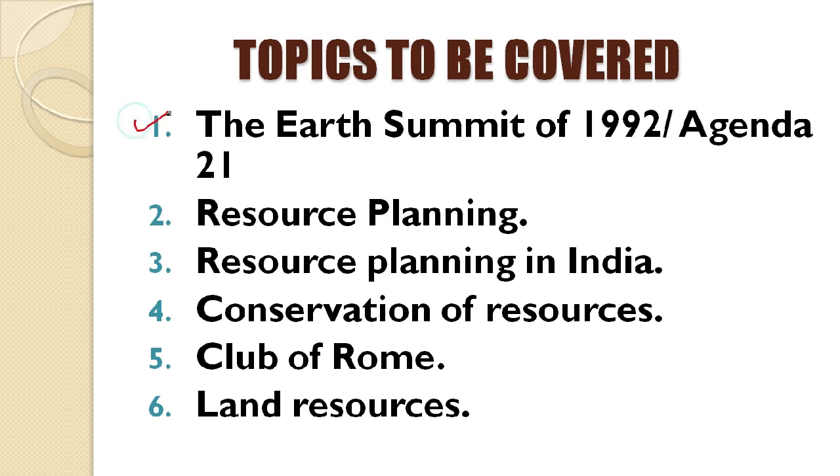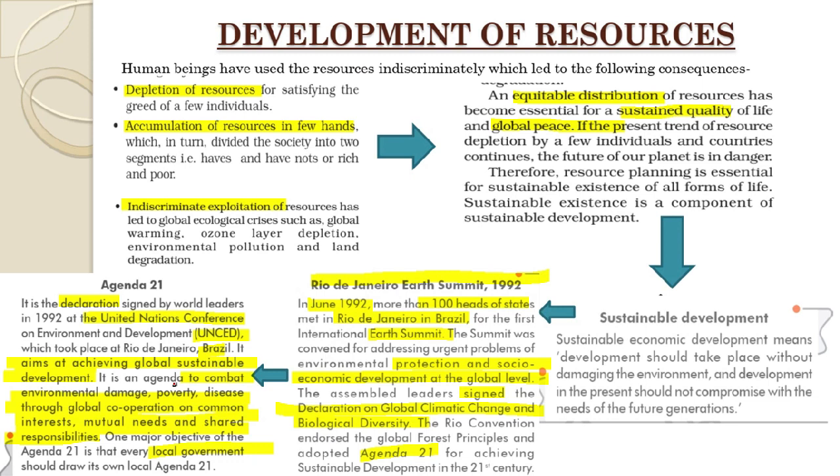Number 1, the Earth Summit of 1992 and Agenda 21. Number 2, resource planning. Number 3, resource planning in India. Number 4, conservation of resources. Number 5, Club of Rome. And number 6, land resources. Students, since this is a revision series, we'll only be focusing on the finer points related to each and every topic. So let us begin our revision from the development of resources.